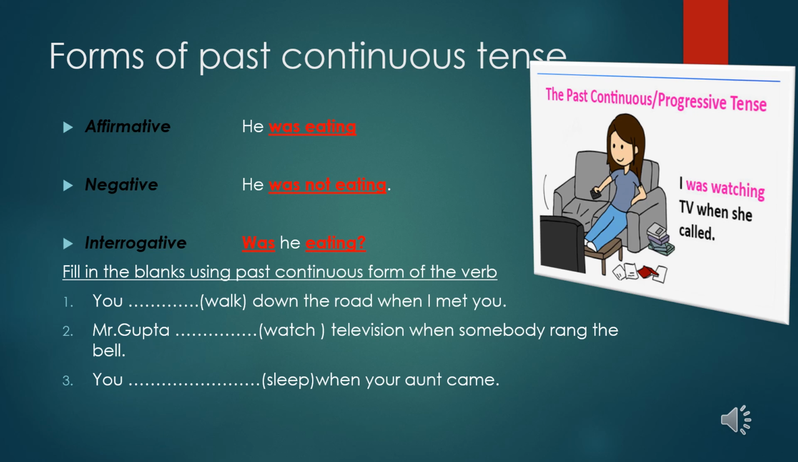Now there are three questions for your practice. Fill in the blanks using past continuous form of the verb. Like you were walking down the road when I met you. Mr. Gupta was watching television when somebody rang the bell. You were sleeping when your aunt came.